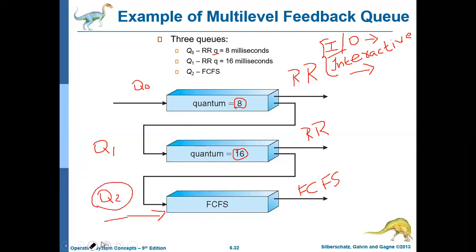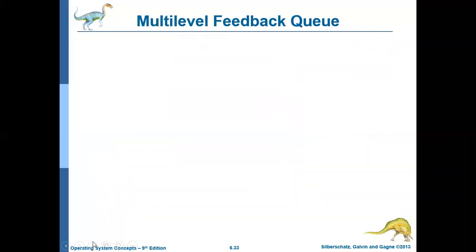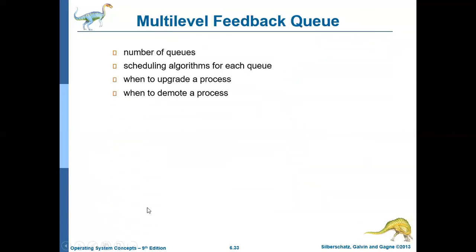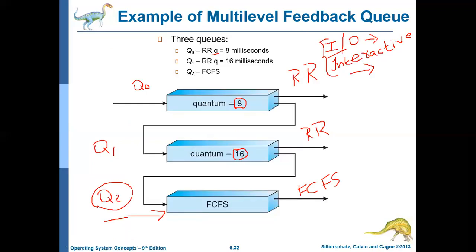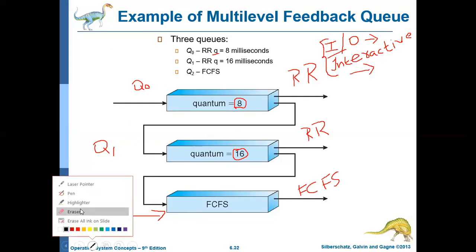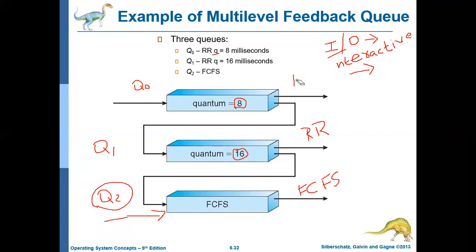So how the algorithm works: whenever a new process comes, it will first enter Q0, irrespective of how much time it needs, whether it is an I/O bound job, a CPU bound job, or an interactive process. In spite of all that, it will first enter into Q0, and it will execute only for 8 milliseconds.